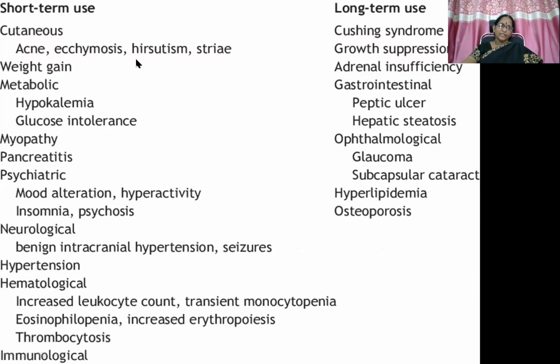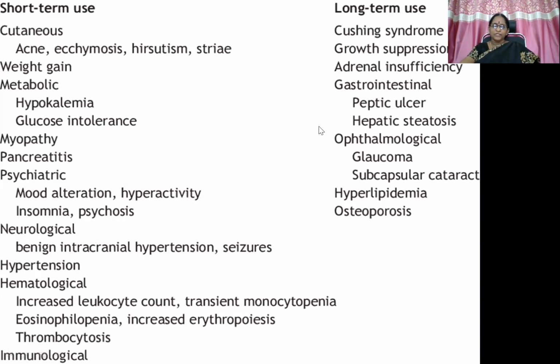So cutaneous, here you can see acne, cutaneous manifestations like acne, ecchymosis, hirsutism, striae, weight gain, metabolic ADR like hypokalemia, glucose intolerance, then myopathy, pancreatitis, psychiatric manifestations like mood alteration, hyperactivity, insomnia, psychosis, neurological manifestations like rise in benign intracranial hypertension along with seizures precipitation, then hypertension, hematological manifestations like increased leukocyte count, transient monocytopenia, eosinophilia, increased erythropoiesis and thrombocytosis, and immunological manifestations.